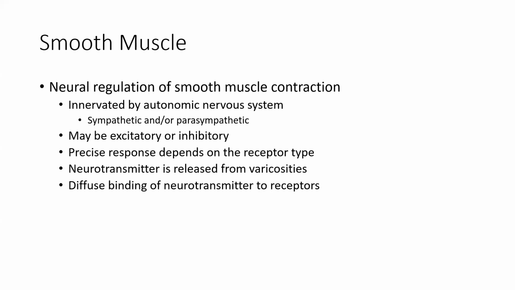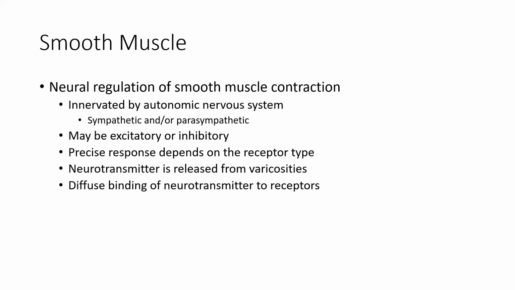Just to draw an example from what we talked about before, we said that all alpha receptors bring about an excitatory event to their tissues, whereas beta-2 receptors, for example, bring about an inhibitory effect to their tissues. So the response at the tissue level is not always excitatory the way that it is with skeletal muscle.